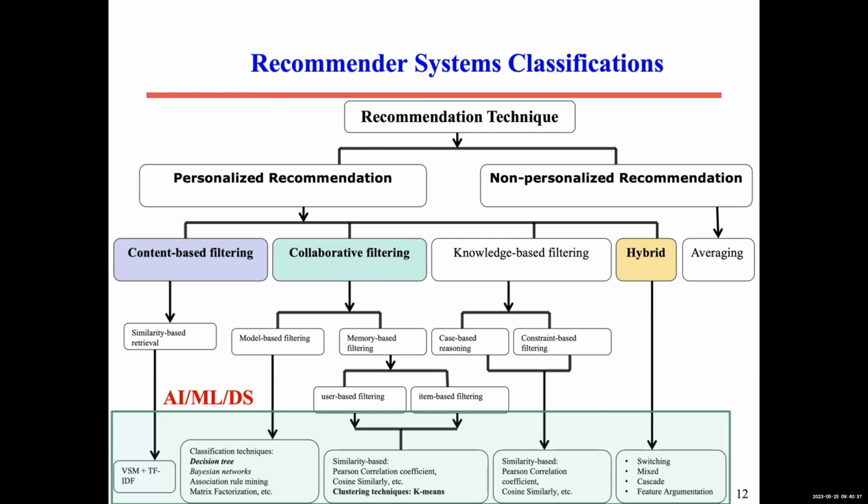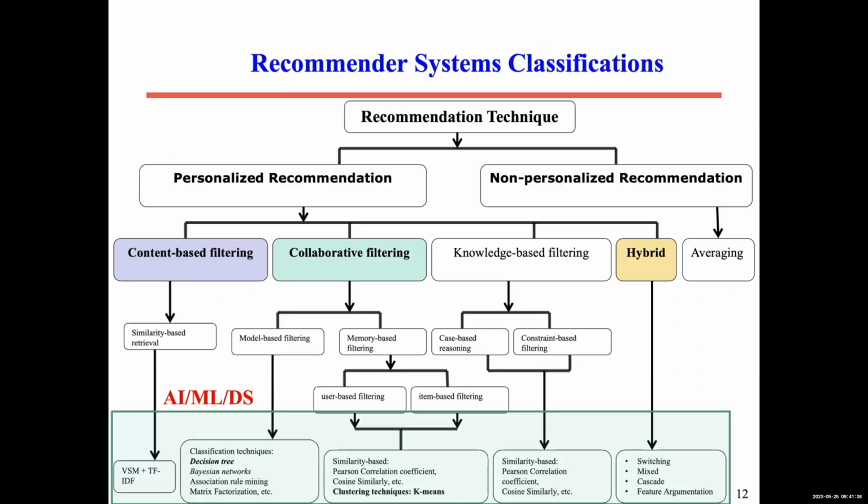So we can see that companies like Netflix use a combination of these techniques. And of course, the underlying techniques: if you take the very low level, there is AI and machine learning, data science algorithms that are employed here. There are many of these employed in these techniques.